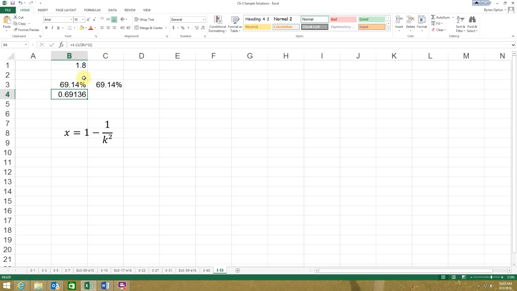That should be right. So 69.14%, and what that is telling you is that if you look at the line that goes up in the middle of that bell curve or normal distribution, and you went 1.8 standard deviations to each side of that, 69.14% of the responses would fall between there. So that should be it. It should be relatively easy. Good luck on yours.